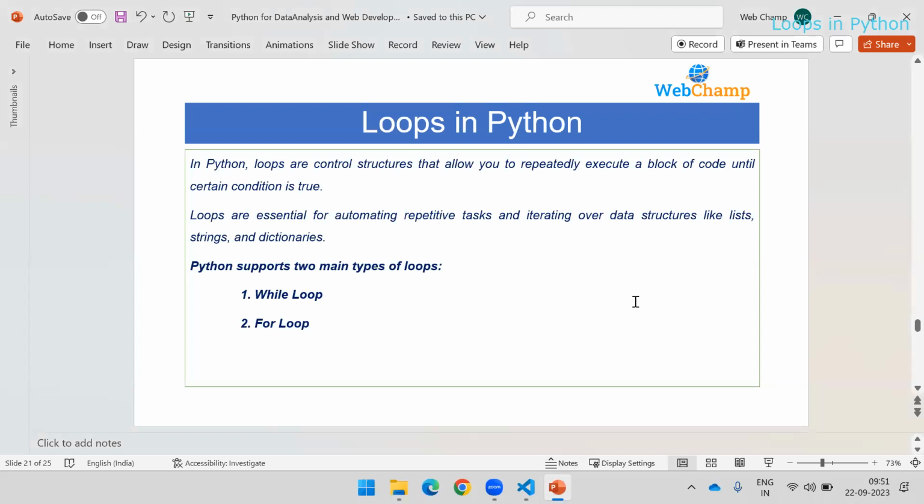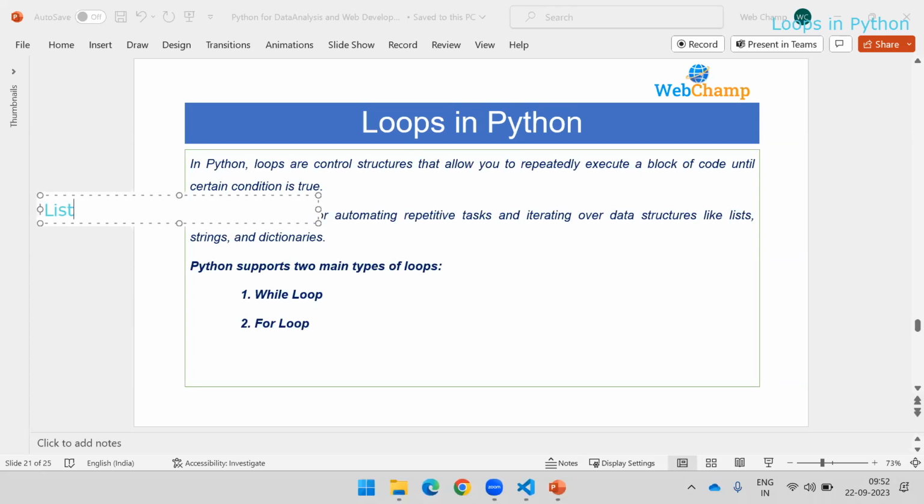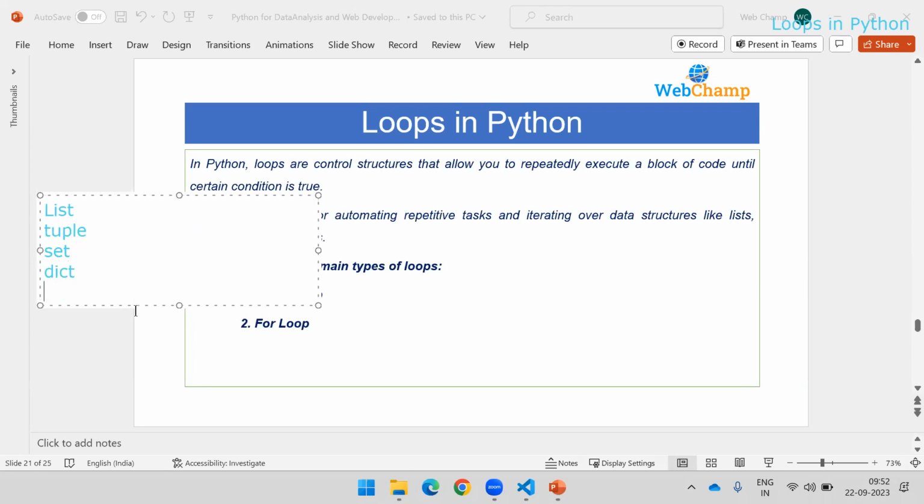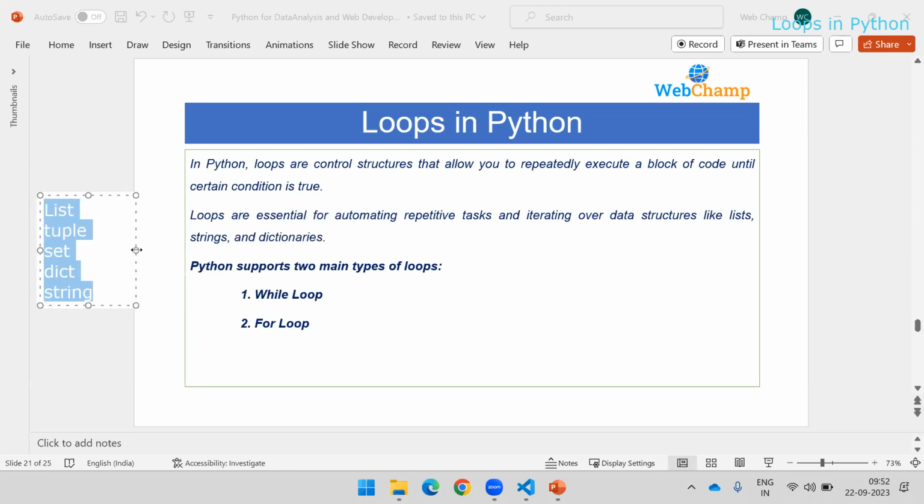There is also something called iterating over data structures. I discussed data structures when covering variables, how to store multiple values, so we use list, tuple, set, dict, and there is also the string.